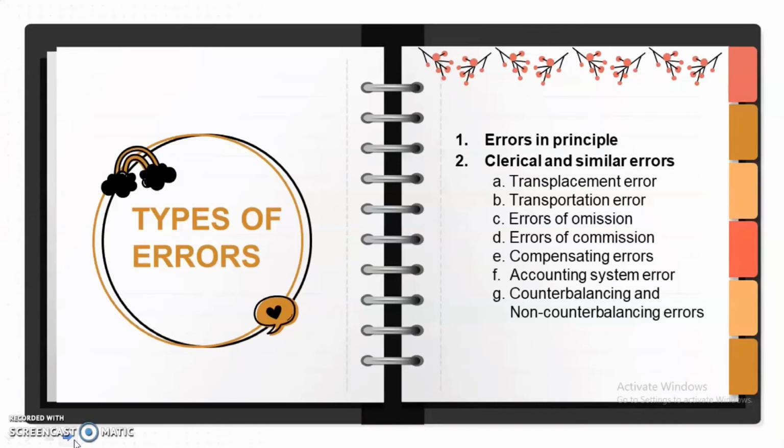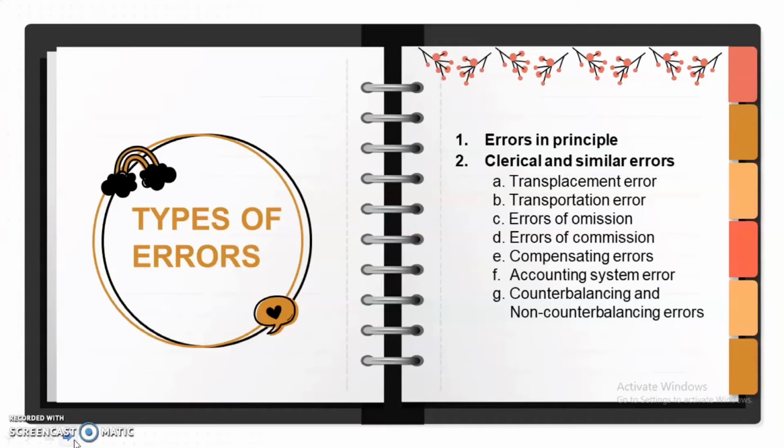Una na dyan yung transplacement error. Kung sinabi natin transplacement error, for example, 1,000. Nadagdagan mo ng 0 o nabawasan mo ng 0. Transposition, for example, 1562. Nagawa mong 1526. Next, errors of omission. Ibig sabihin, for example, yung accountant nakalimutan na i-record yung transaction. Next, errors of commission. Dito naman, for example, yung accountant na-record yung transaction twice.